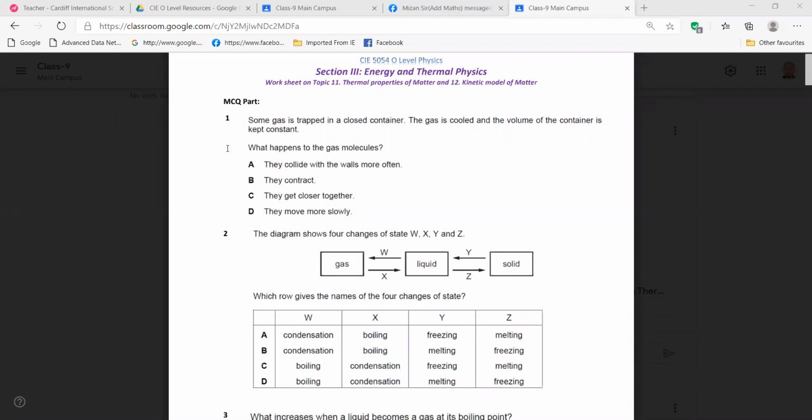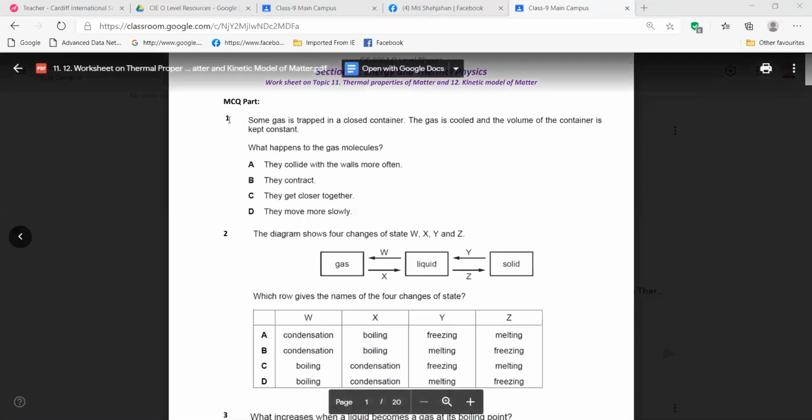So you continue, Shafkat. Read the first one loudly. Some gas is trapped in a closed container. The gas is cooled and the volume of the container is kept constant. What happens to the gas molecules?